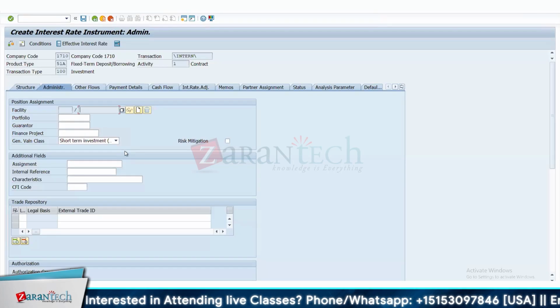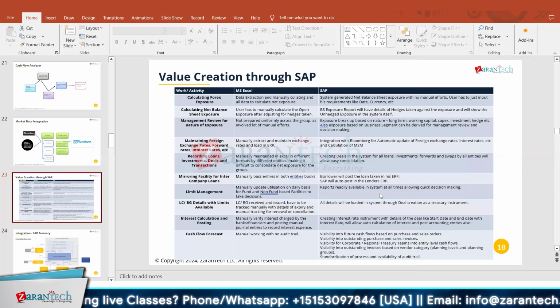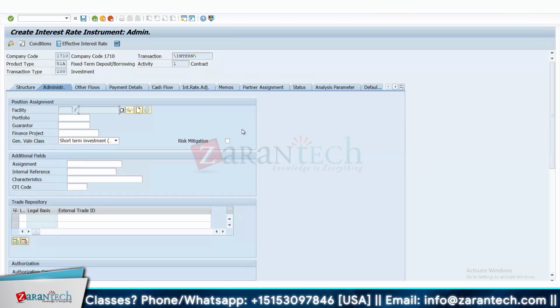You can link facility, very similar to credit management, where you want to invest. So we're talking about facility, right? Facility is something which helps you control how much investment you want to do for a certain business partner. Facility is like another deal that you have to create, and then you can link that facility deal to this particular investment.